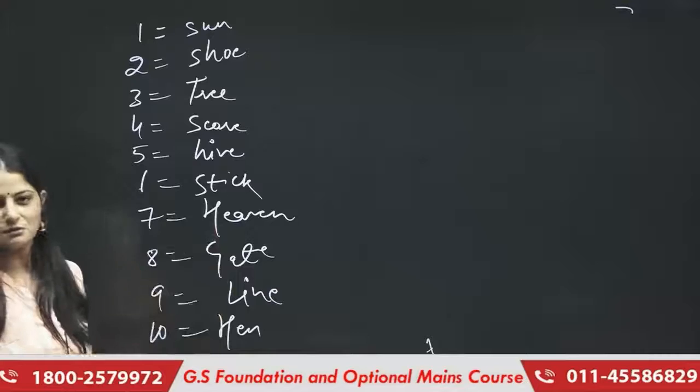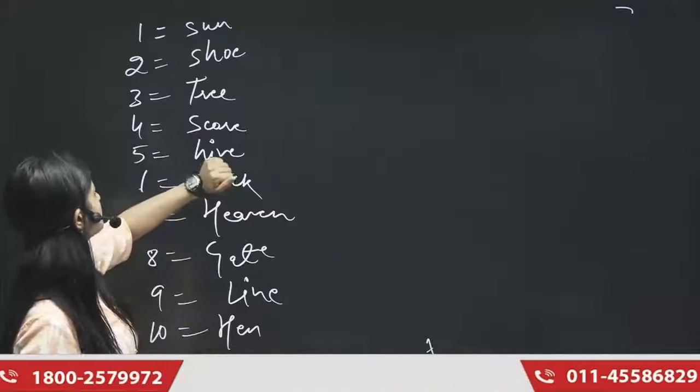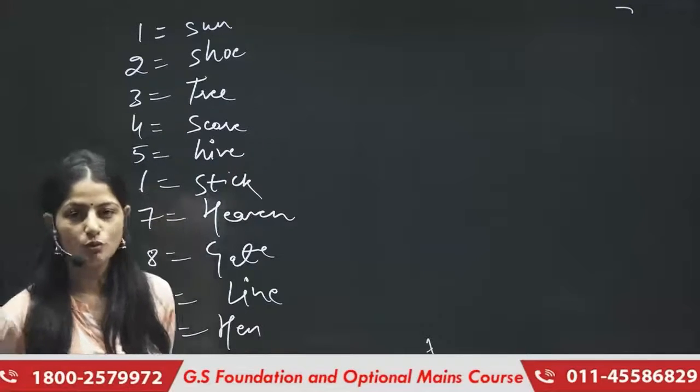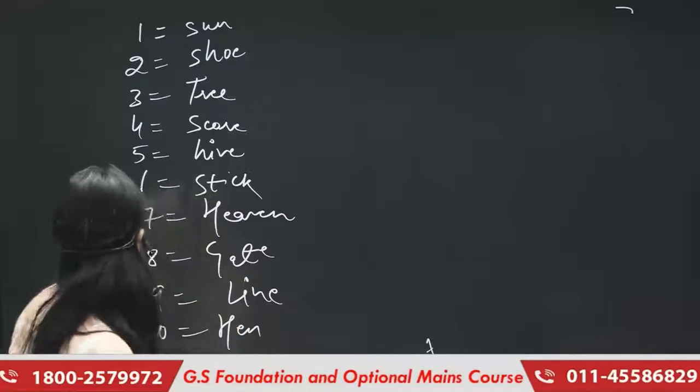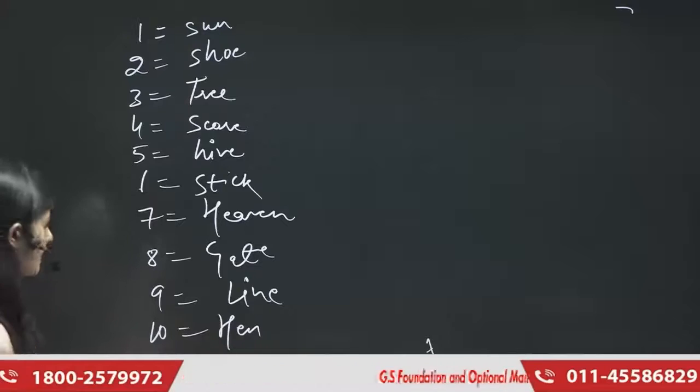So this is my counting. I'll repeat. 1 is sun, 2 is shoe, 3 is tree, 4 is score, 5 is hive, 6 is stick, 7 is heaven, 8 is gate, 9 is line, and 10 is hen.